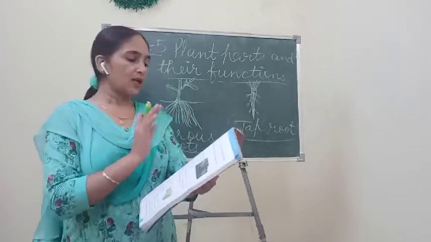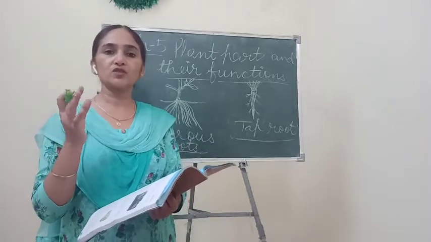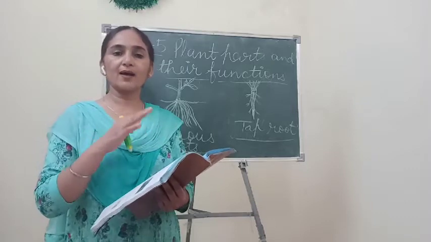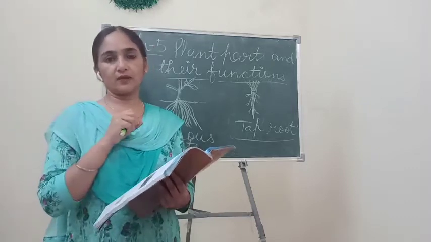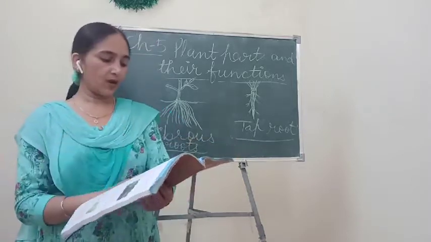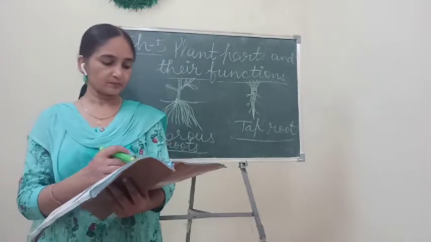So these aerial roots are one kind of roots which are not present under the ground. They are always arising from branches of the tree. So these are the different kinds of roots.